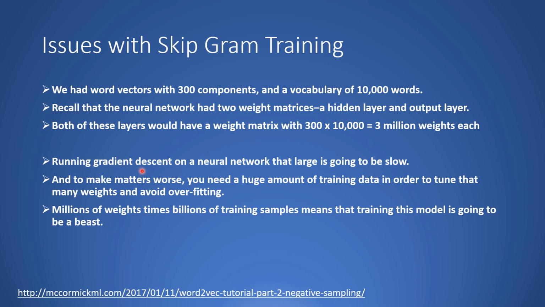Now running gradient descent on a neural network that large is going to be slow. And to make matters worse, you need a huge amount of training data in order to tune that many weights and avoid overfitting. So it will be millions of weights times billions of training samples. So that means that training this model is going to be a beast. It is a lot of time to train such a model.